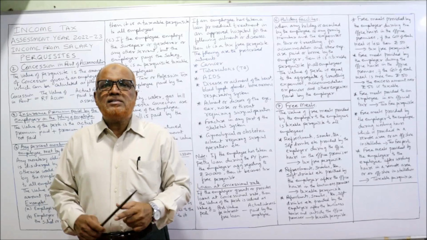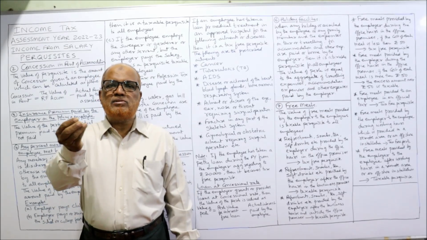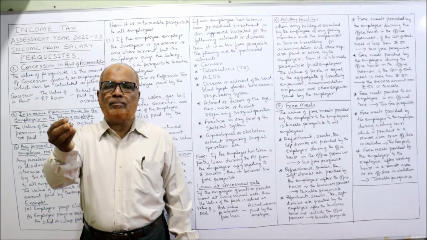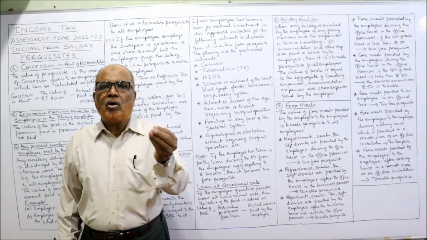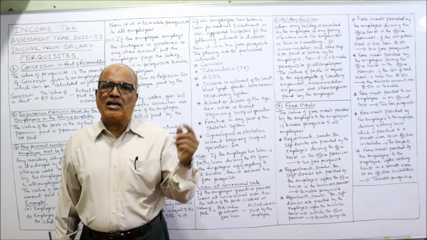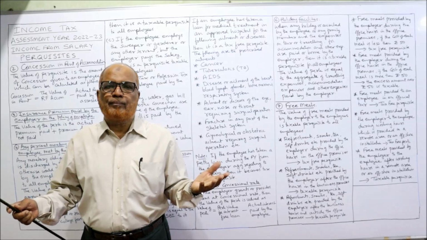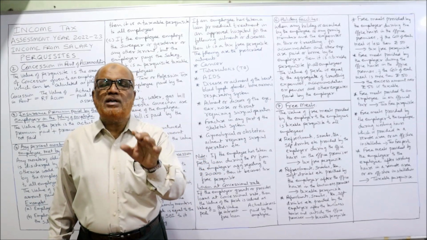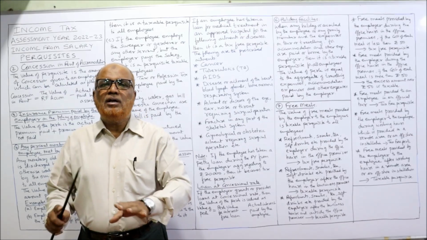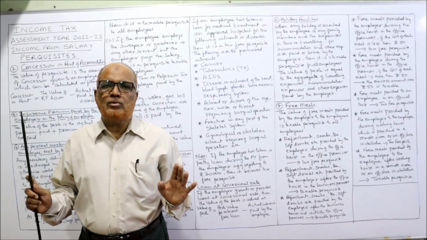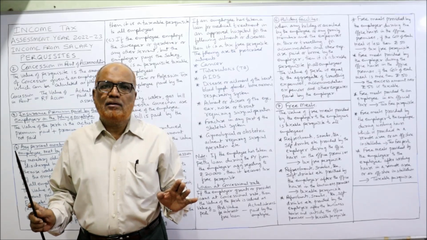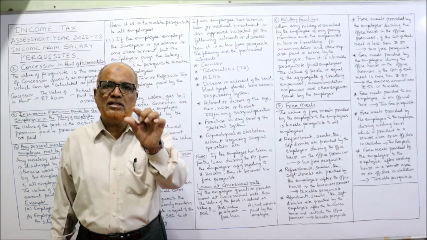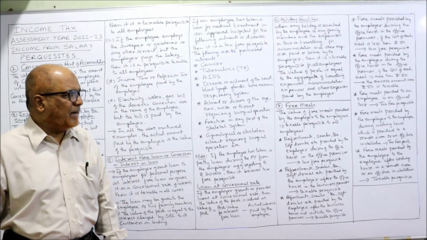So if the employee has taken small loans, sometimes 5,000, sometimes 10,000, sometimes 2,000, like that, small loans from the employer interest-free, and the aggregate of all the loans taken is up to 20,000, it's a tax-free perquisite, no tax. If the aggregate of all loans taken is up to 20,000, it's called a petty loan.